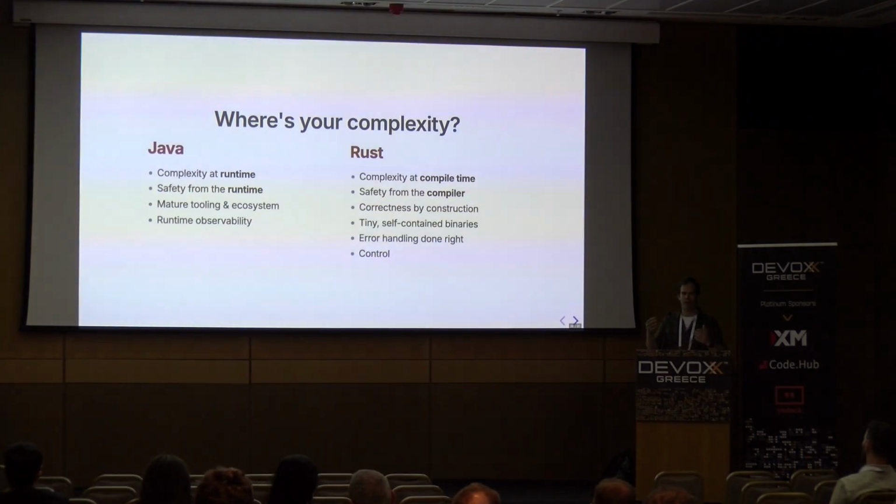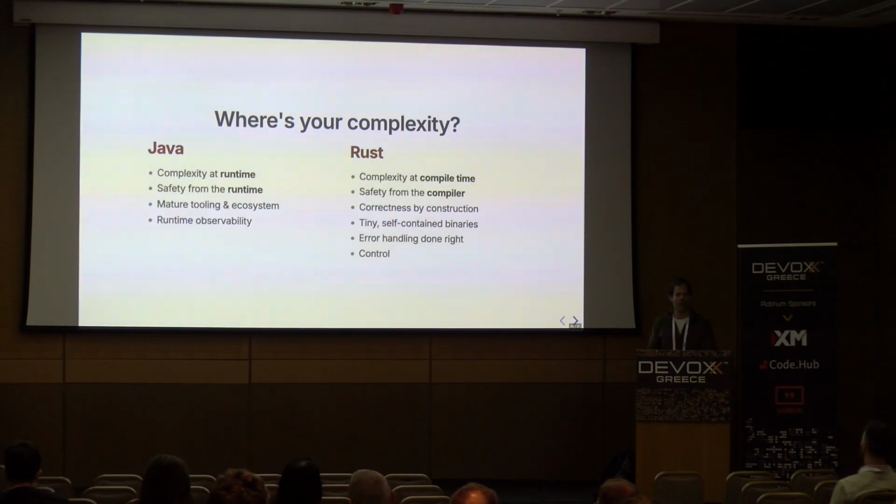And if you zoom out a bit, the way to really think about the difference is this. On the Java side, the runtime is doing heaps for you. It has a lot of complexity. The runtime is absolutely ridiculous. It's an amazing piece of engineering. It lets you do a lot of stuff and is very, very fast with very little effort from you. The ecosystem is amazing. The tooling is amazing. Everything is stable. We've been doing this for, what, 30 years now? Observability, which I personally care about a lot, is best in class for languages, I would say.